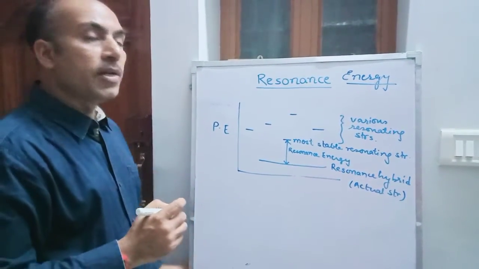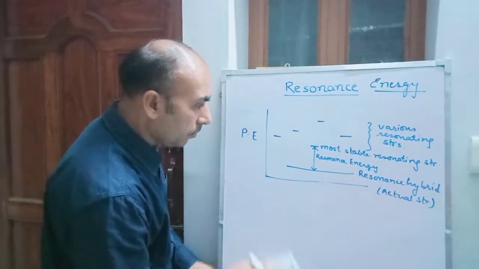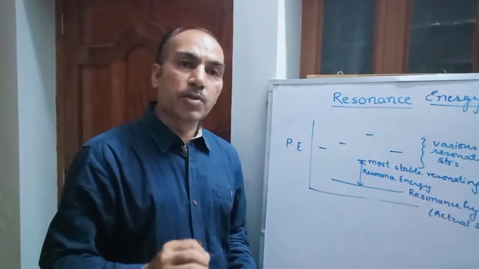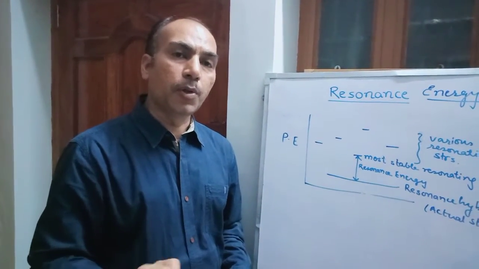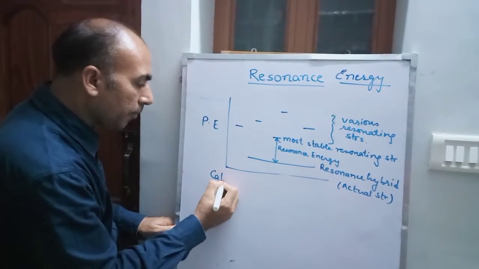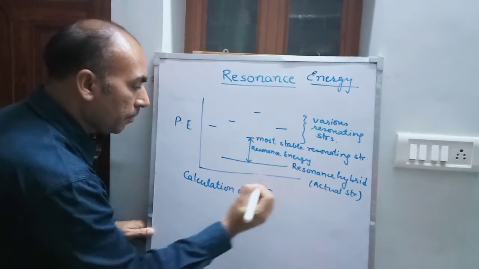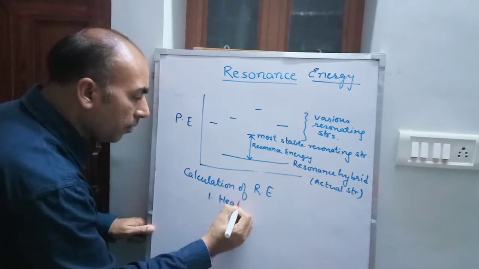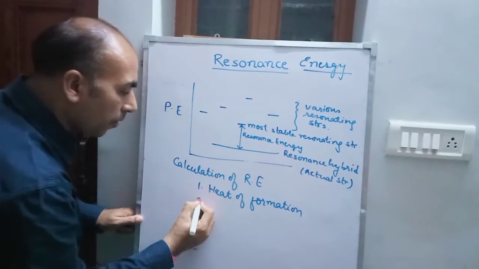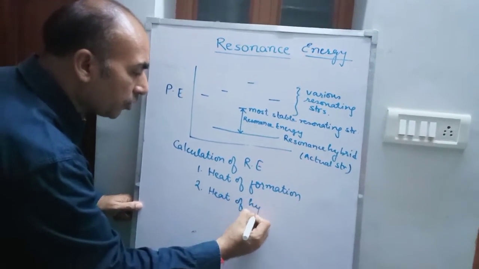Benzene is having a resonance energy of 36 kilocalorie per mole. The more the resonating structures, the more will be the resonance energy and the more will be the stability of the molecule. How is this resonance energy calculated? It is either from heat of formation or by heat of hydrogenation.